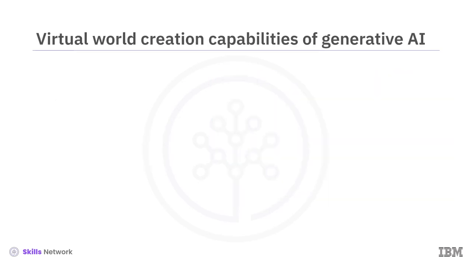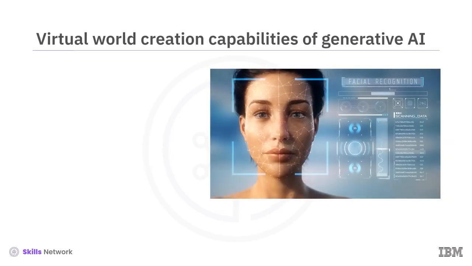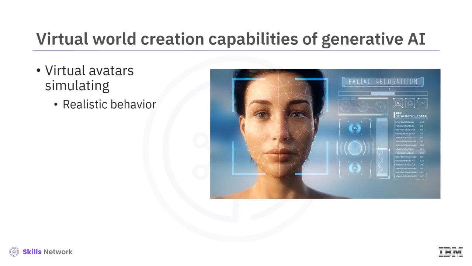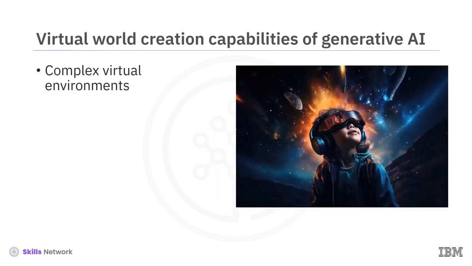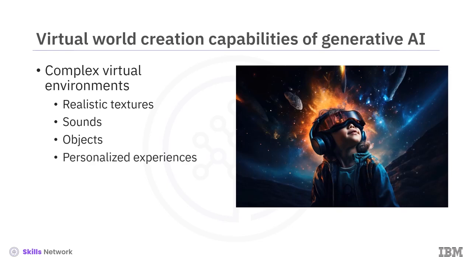Another powerful capability of generative AI models is their ability to create highly realistic and complex virtual worlds. You can create avatars that simulate realistic behavior, expressions, conversations, and even decisions. You can also create complex virtual environments with realistic textures, sounds, and objects that follow the principles of the physical world. Metaverse platforms use generative models to create unique and personalized experiences for individual users.